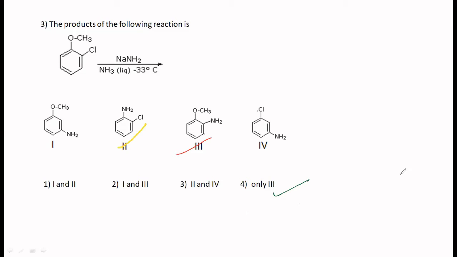Sometimes they can even ask you the intermediate that is found in this particular reaction. You should know that. Somebody is saying 2, only 3, then, okay. So now let's see what is the intermediate that is found here. NaNH2, you have got NH2 minus as the base. It is a very strong base.